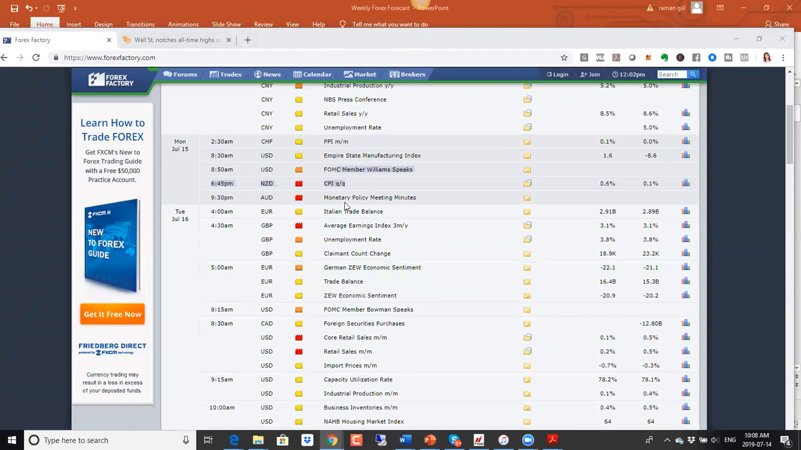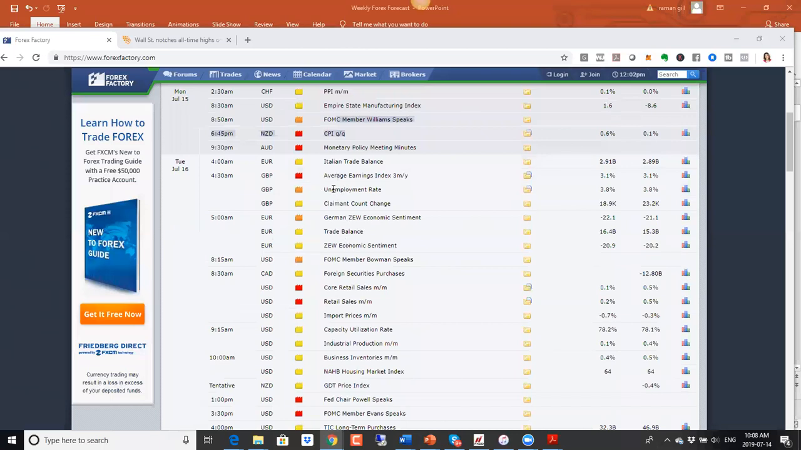And then we have the Australian dollar monetary policy meeting minutes. Australia has cut interest rates, and if the meeting minutes point to a further easing, we could see a decline in the Australian dollar. However, a lot of that is being overcome by this optimism of the trade talks between China and the US. So a lot of the impact of the easing of the monetary policy has been erased as a result of that.